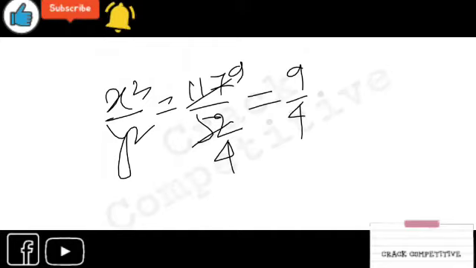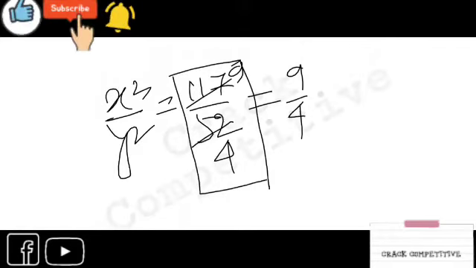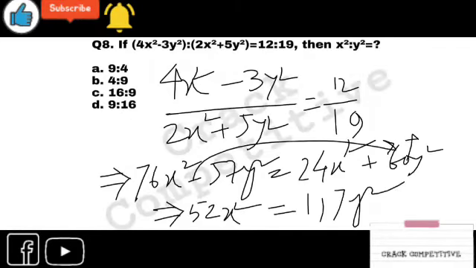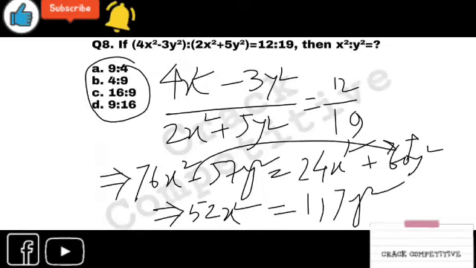Many people get confused here that x square by y square is 117 by 52, and there is no answer like this in the options. But you have to notice that this can be made smaller. Okay, so 9 is to 4 will be the answer. The first one, 9 is to 4.